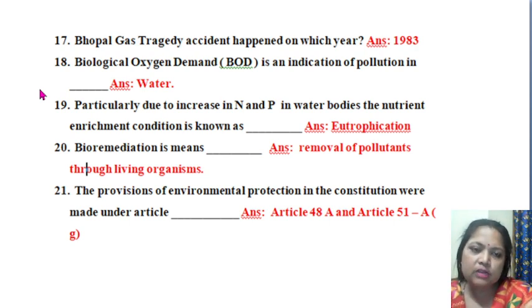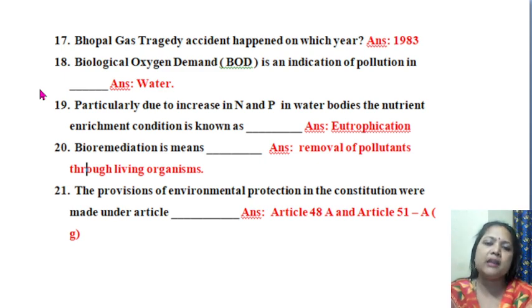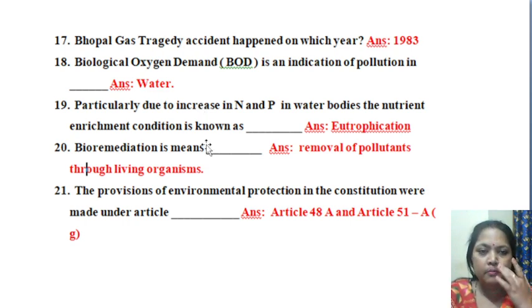Demand means how much quantity of oxygen is required by the microorganisms to degrade all the waste present in the water. So this is your BOD.